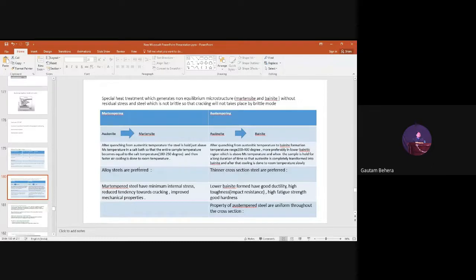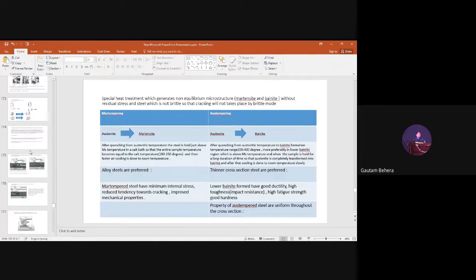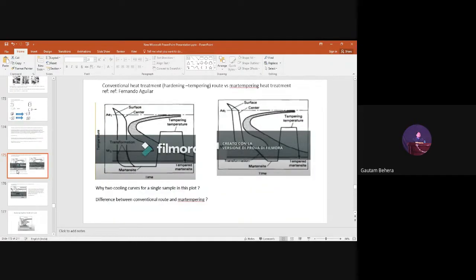Let me see how many of you remember the incubation period in the TTT diagram. Can you tell me what the incubation period means? Suppose this is the TTT diagram here. This is the temperature, this is the time. What is the incubation period?